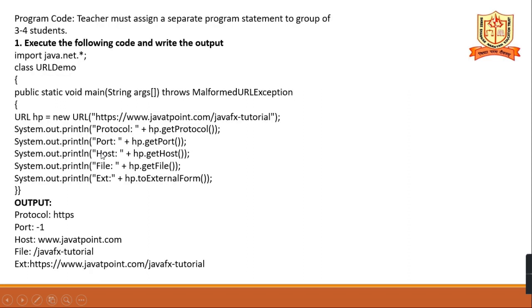See the program code. The teacher must assign a separate program statement to a group of 3 to 4 students. Here the below program is there. They are given the file name and you have to identify it. Here I have given this URL. First you have to create the object of the URL: new URL, and give the URL path. getProtocol retrieves the protocol. getPort retrieves -1 if you have not mentioned a port number. Then host name and file name.